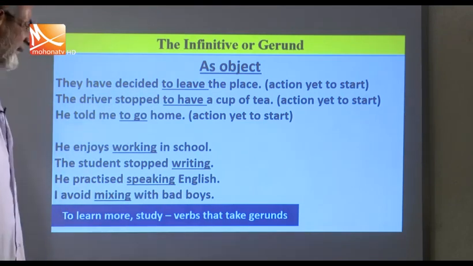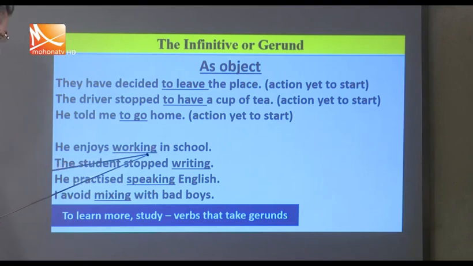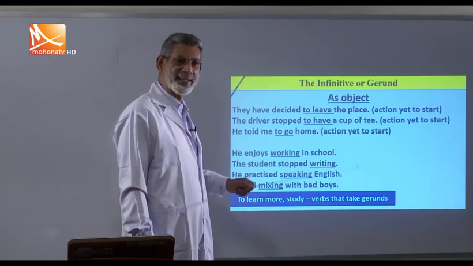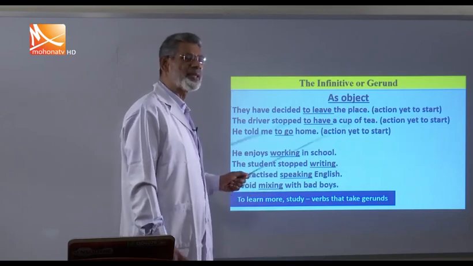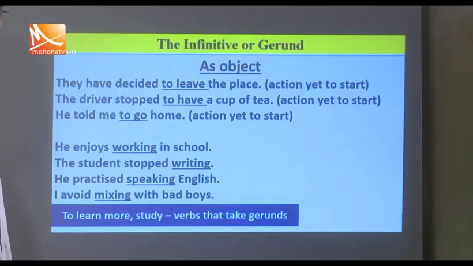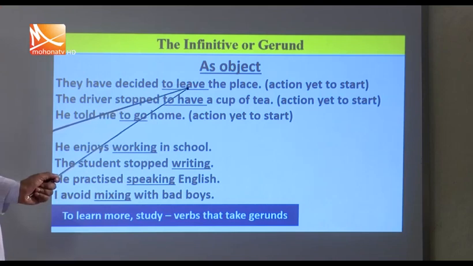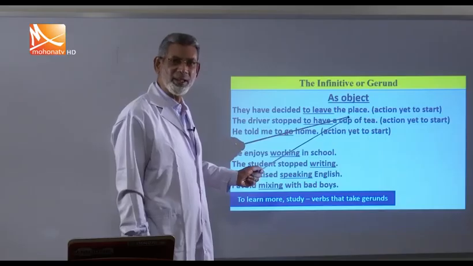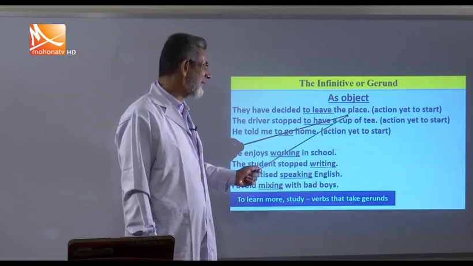We can use gerund here. In this case, he enjoys working in school. The student stopped writing. He practiced speaking. I avoid mixing with bad boys. So, as object, we can use gerund in certain cases, and we can use infinitive in certain cases. In the same case, we cannot use both. Here, they have decided leaving the place. We cannot write this. We cannot say this.